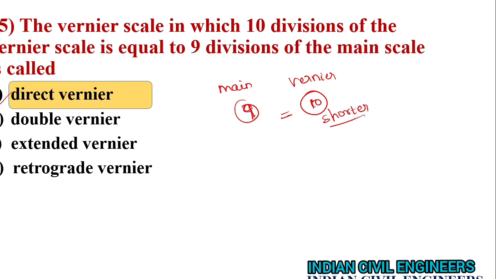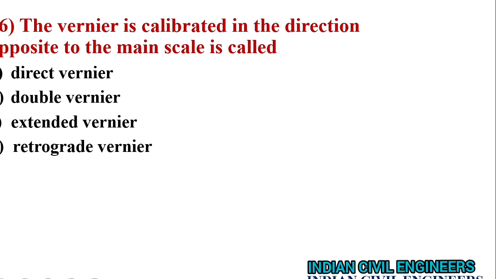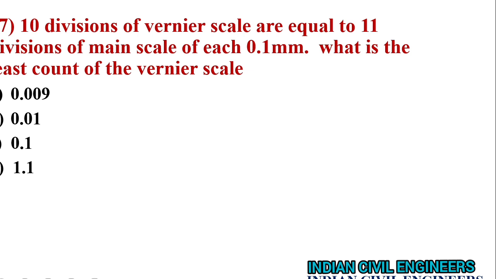Next question. The vernier is calibrated in the direction opposite to the main scale is called retrograde vernier. 10 divisions of vernier scale are equal to 11 divisions of main scale. What is the least count of the vernier scale? Okay.